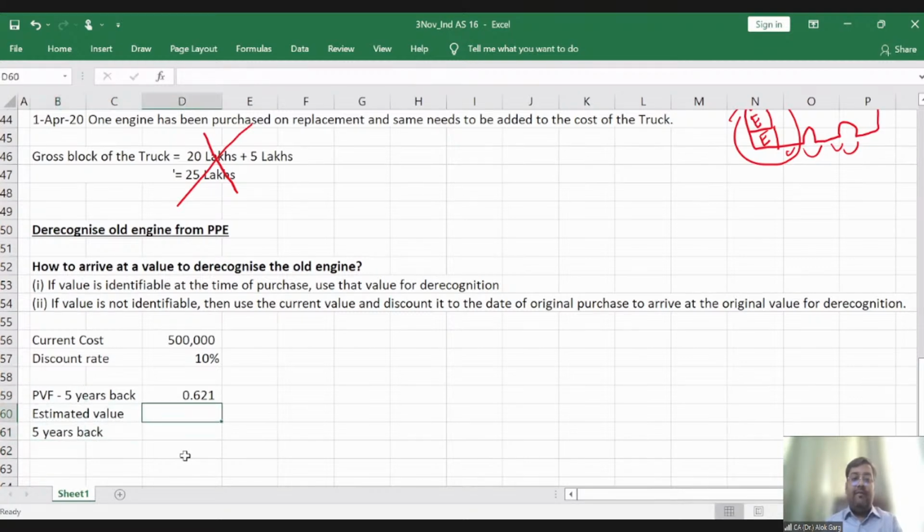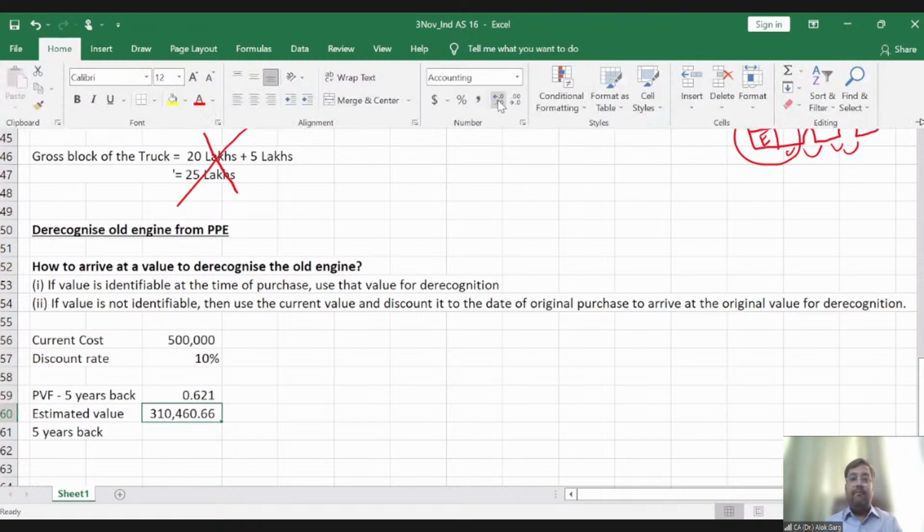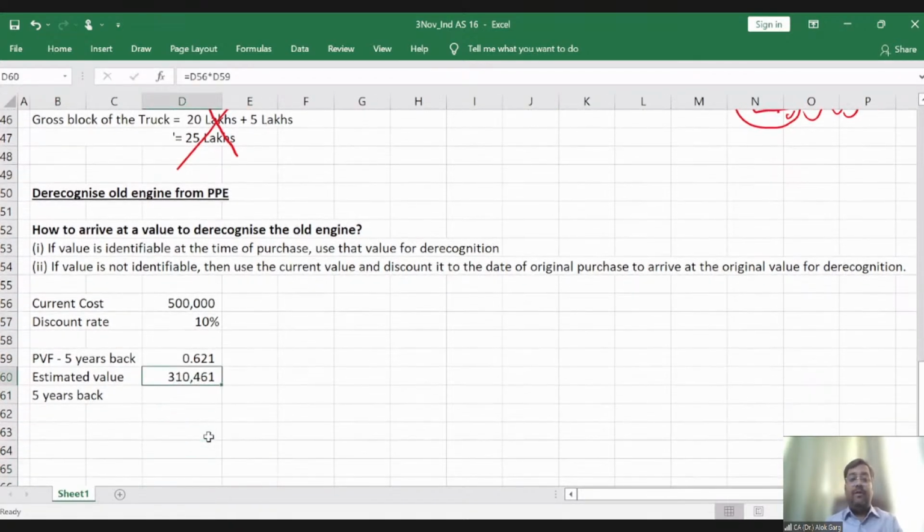The estimated value 5 years back is equal to 5 lakh multiplied by 0.621. It is coming out at 3,10,461 rupees. Okay. This is my estimated value 5 years back. 3,10,461. Clear? Now, how will we do this accounting treatment?